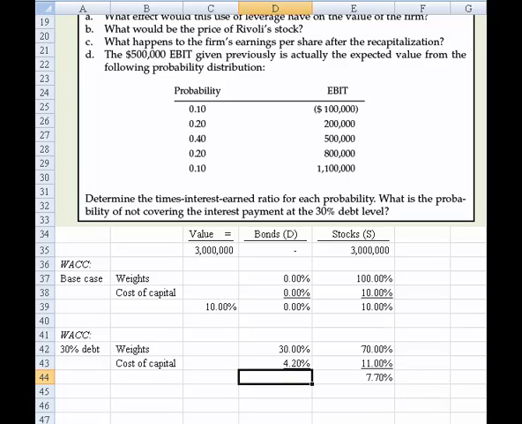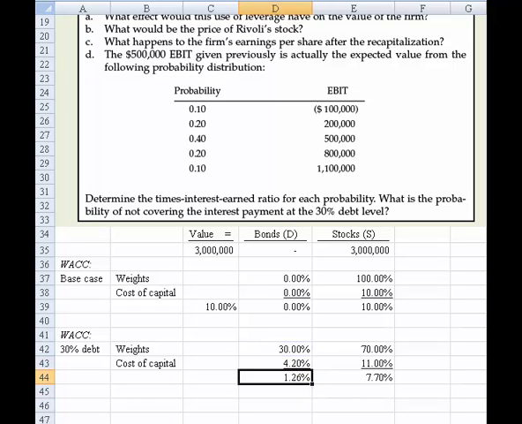Now the cost of capital component for debt is equal to the 30% times the cost of capital, 4.2. Now remember, we came up with 4.2 because the bonds can be issued at 7%, but we have to multiply it times 1 minus the tax rate. So 7% times 1 minus the tax rate reduces the cost of capital, since we're essentially getting a tax benefit because the interest on the debt is tax deductible. So it reduces it to 4.2.